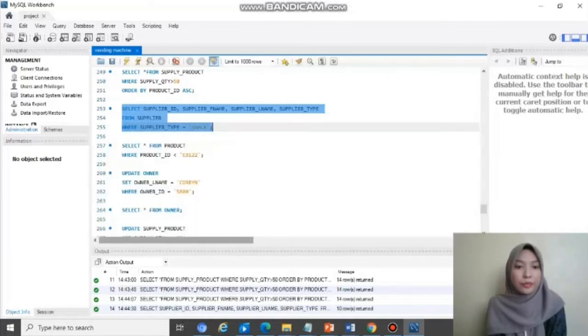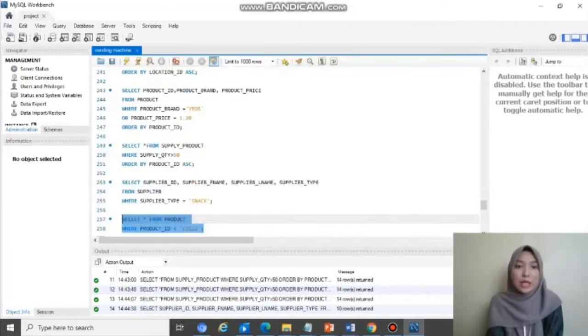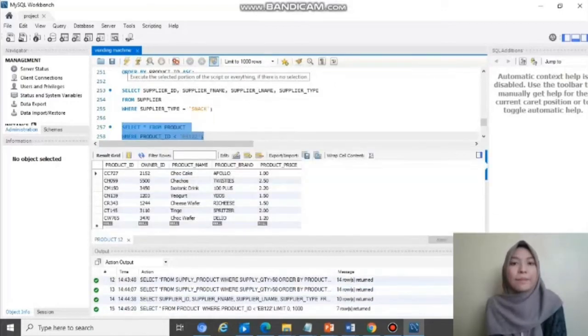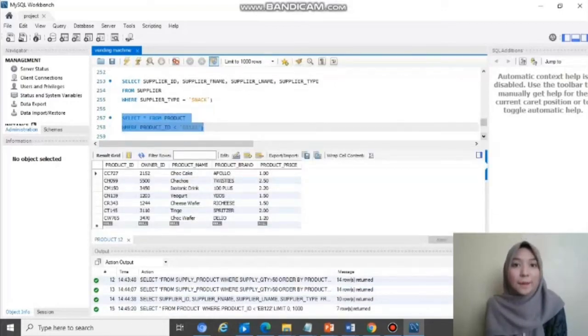Okay. So the last query for this simple SQL query is select from product where product ID less than EB122. So it shows the information about the table product, and then it displays the product ID that is less than EB122. So all of the output that we can see is less than EB122, which is C, C, C, C, and C.